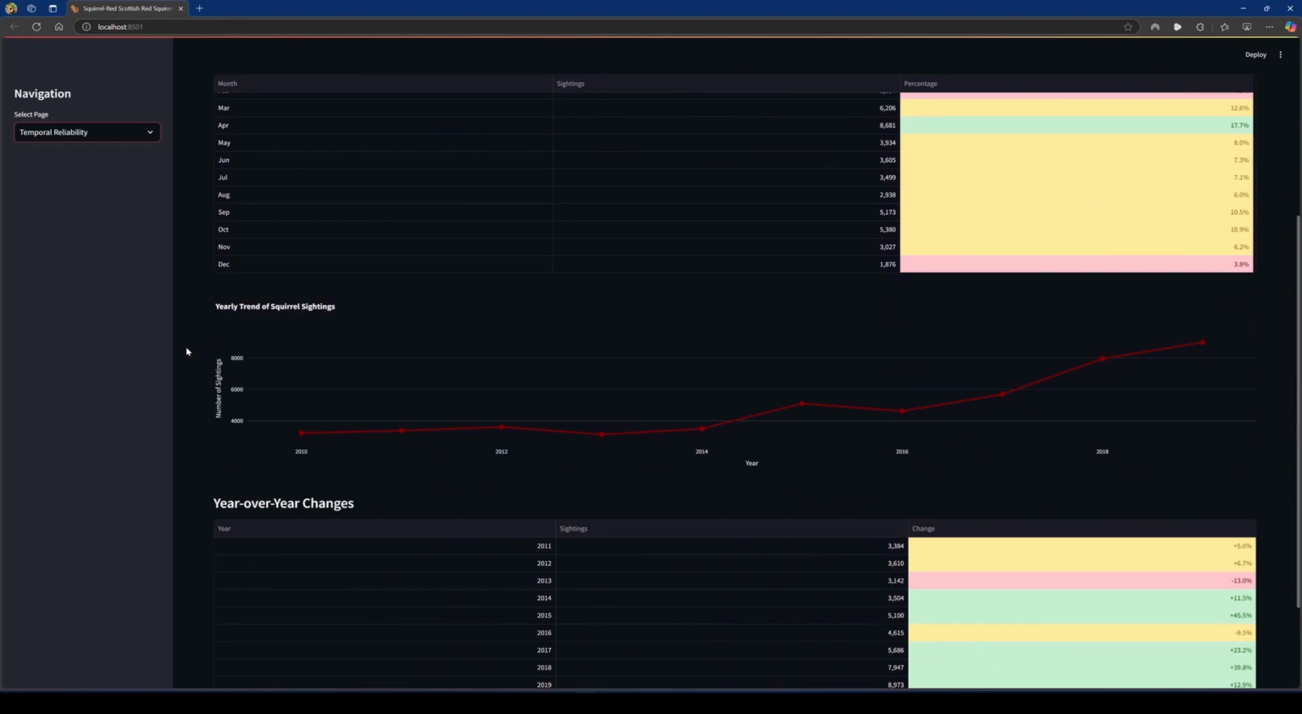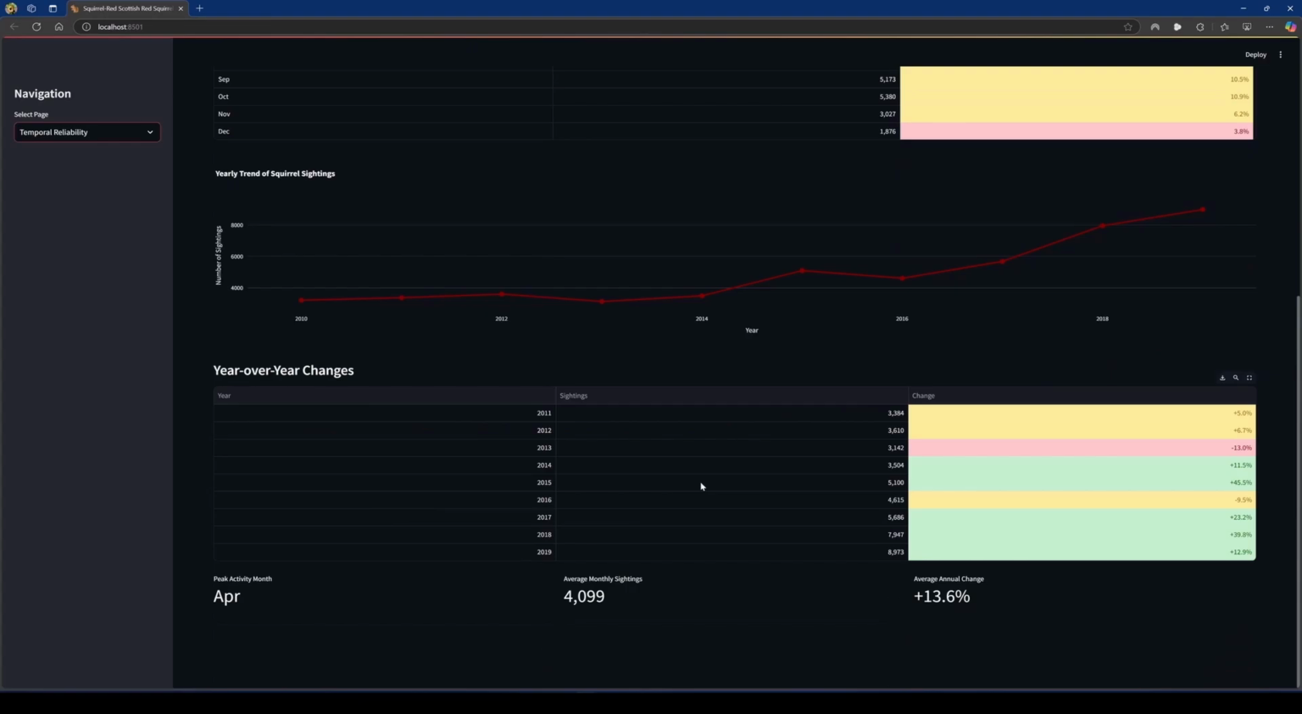Below, we see the yearly trend analysis, visualising the remarkable growth in squirrel sightings from 2010 to 2019. The trend line shows relatively stable numbers between 2011 and 2014, followed by a significant upward trajectory in 2015. The most dramatic increases occurred in 2017 and 2018, with jumps of 23.2% and 39.8% respectively. The year-on-year changes table quantifies these trends precisely. While most years show positive growth, 2013 experienced a 13% decline, and 2016 saw a minor 9.5% decrease. However, the overall trend is strongly positive, with an average annual increase of 13.6%.